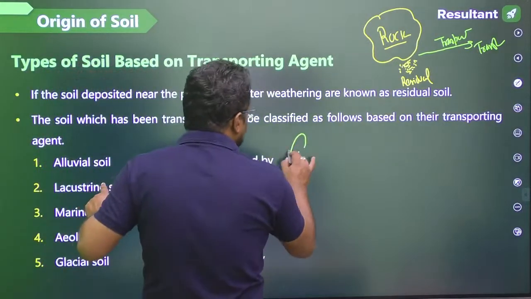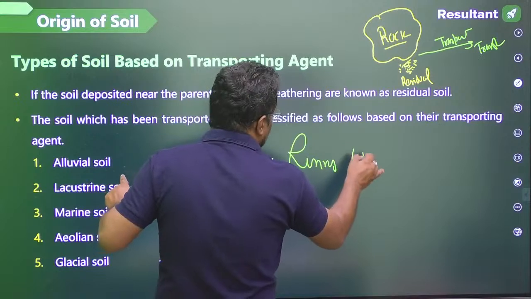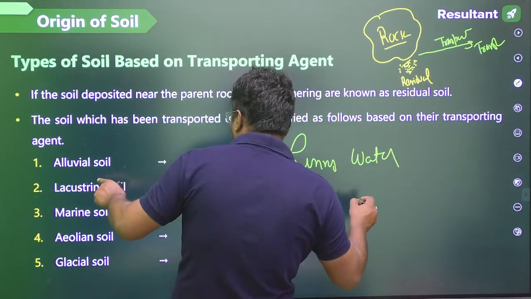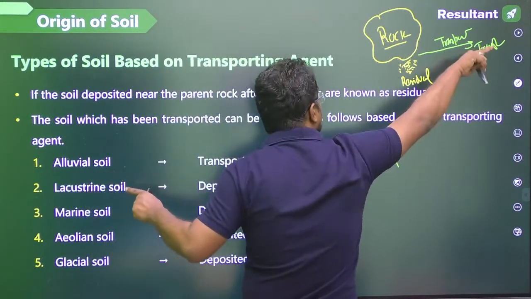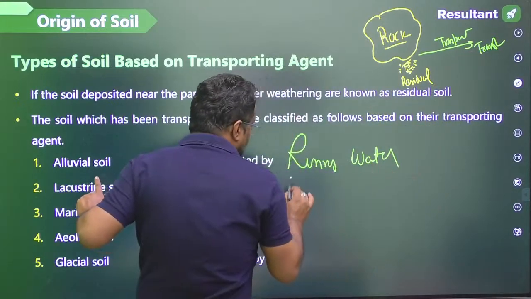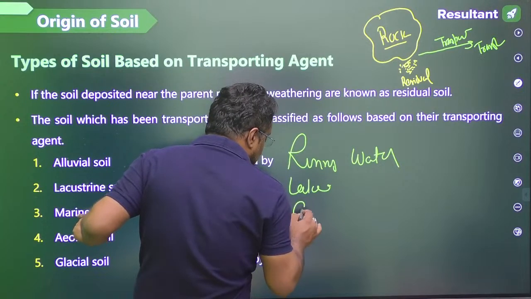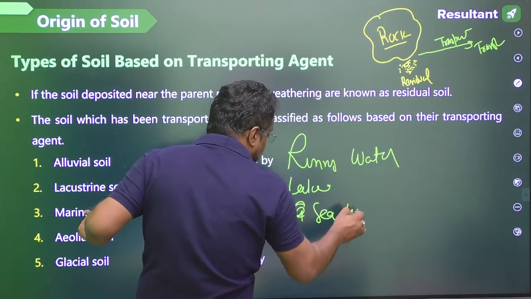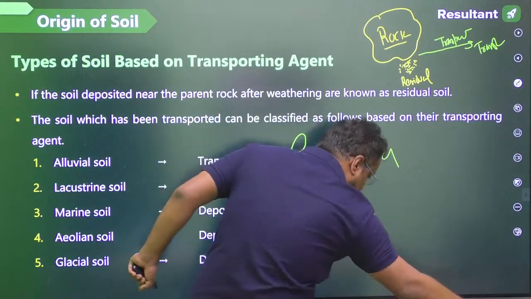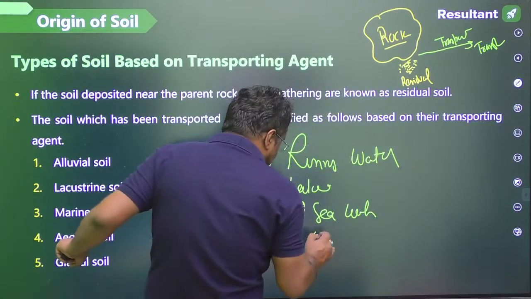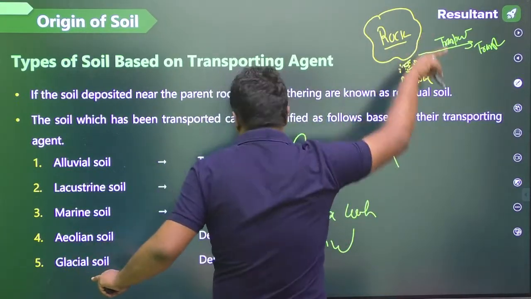If the transportation is by running water, it is called alluvial soil. If it is deposited at the bed by a lake, it is like a stream. If it is transported by seawater to the seabed, it is marine soil. If it is transported somewhere else by wind, it is called aeolian soil.